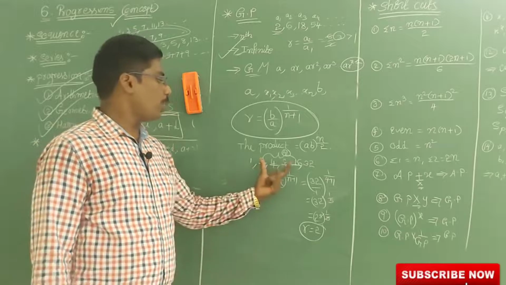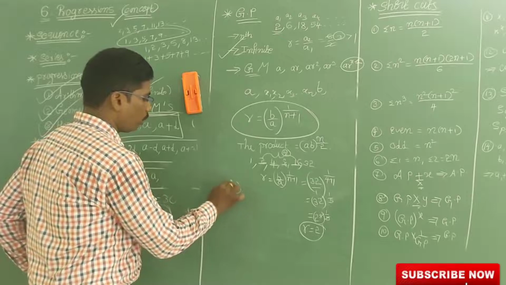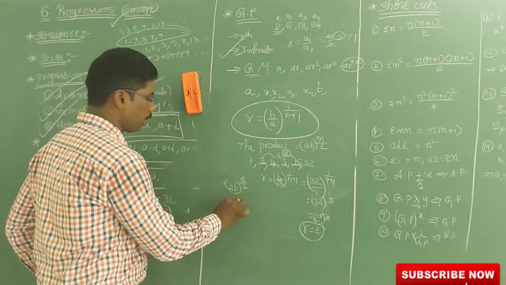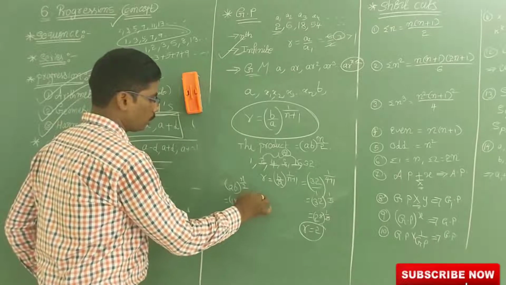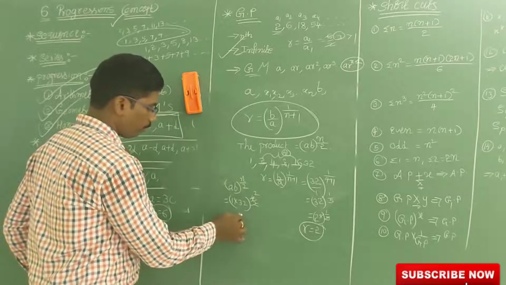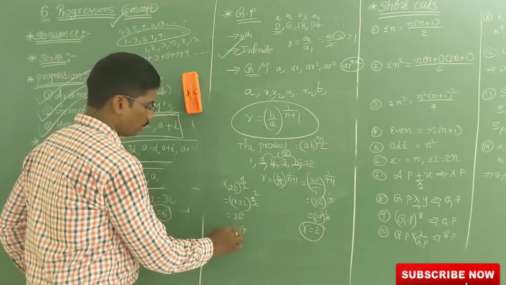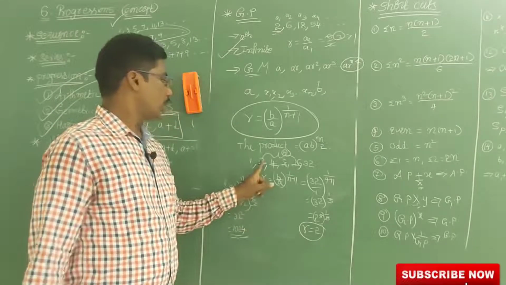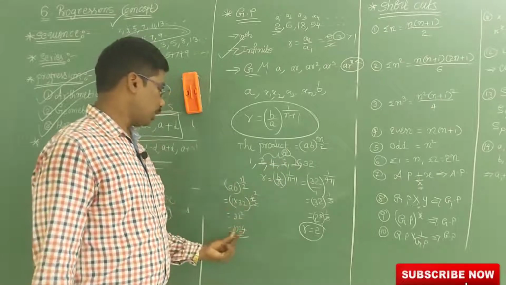Now the product of these means, what is the formula? (AB) all to the power of n by 2. Here A means 1, B means 32, and n by 2 is 4 by 2. So 2 1s are 2, 2 2s are 4, that is 32 squared, which is 1024. If you multiply these 4 terms, you will get 1024. See, 2 4s are 8, 8 8s are 64, 64 16s are 1024.